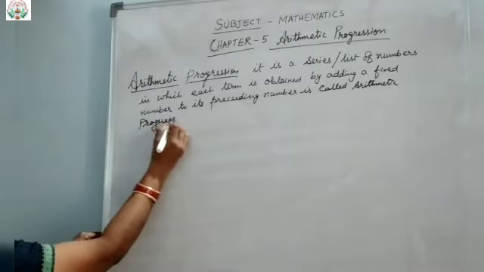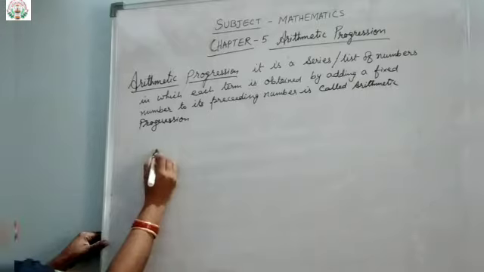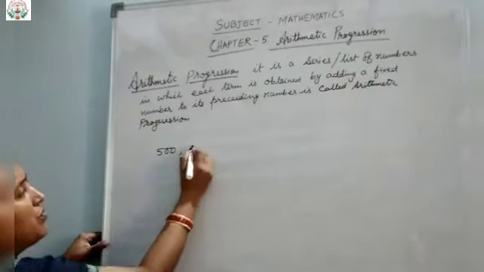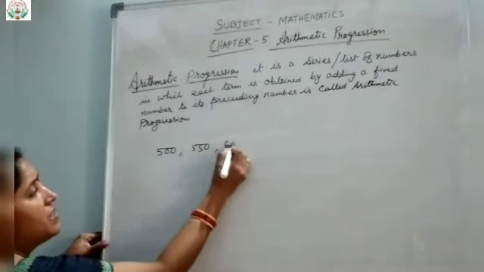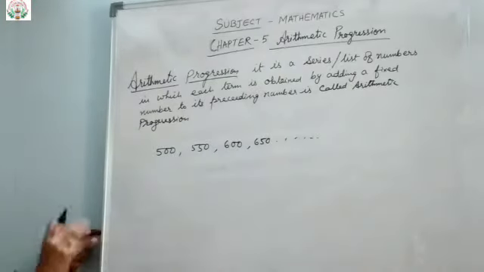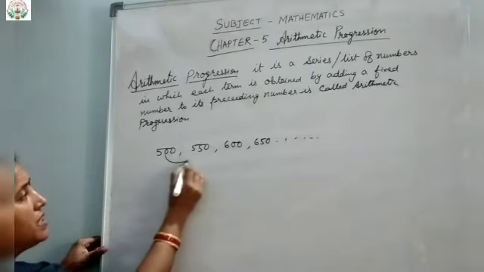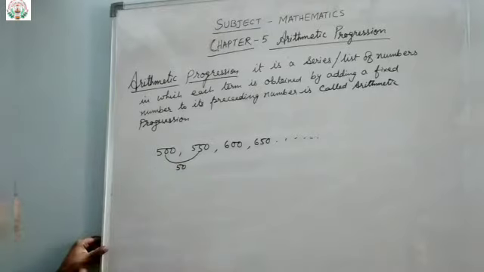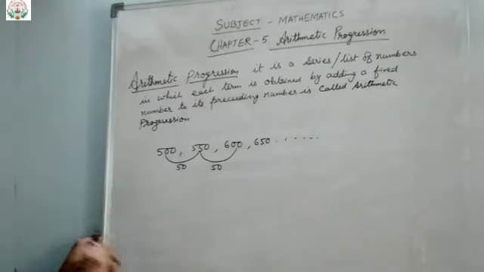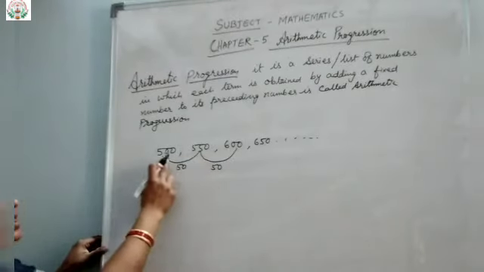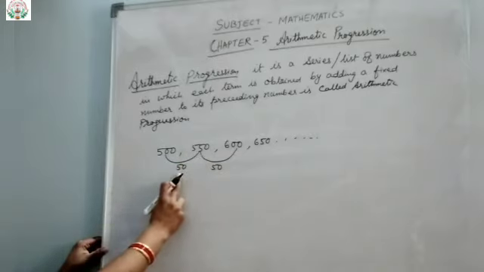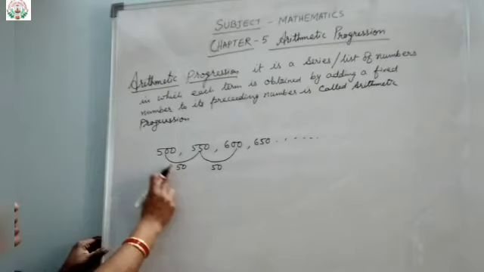For example, if I write 500 as the first term, and the next number 550, then 600, then 650. Likewise, in this series you can see there is a fixed number, 50, which is added to each term to get the next number. The next number you get by adding 50 to the preceding number.